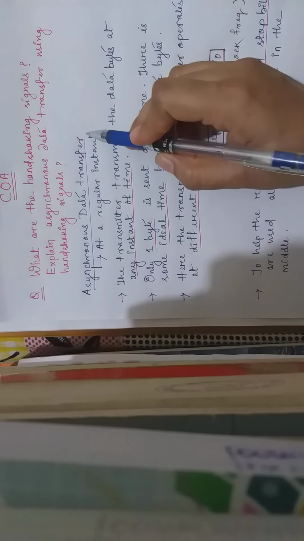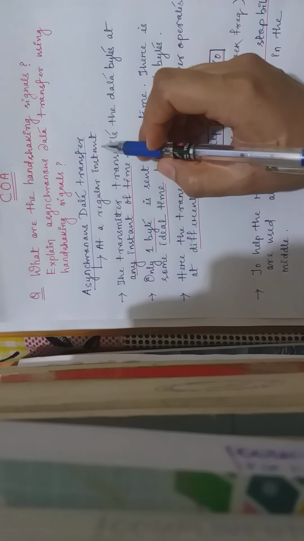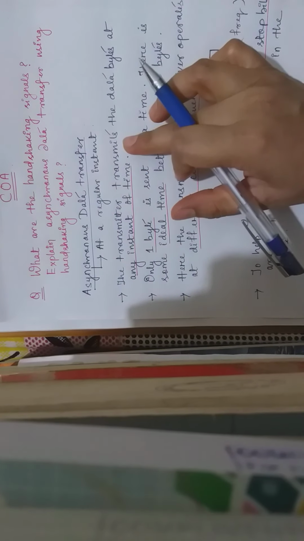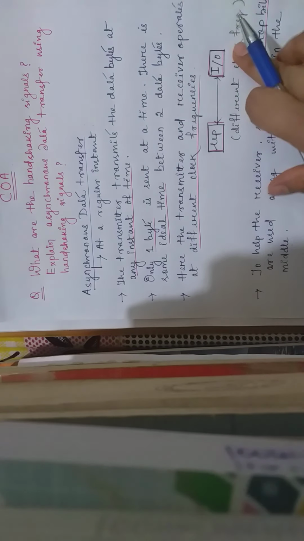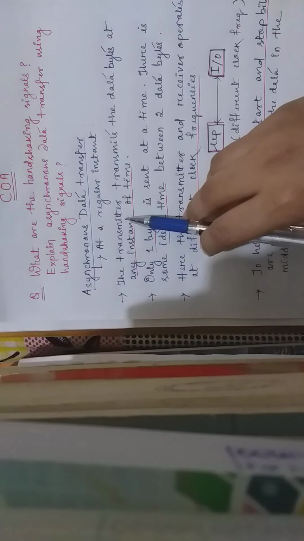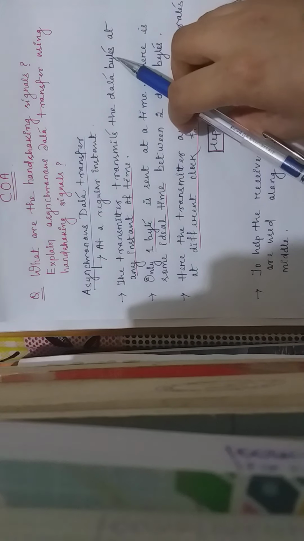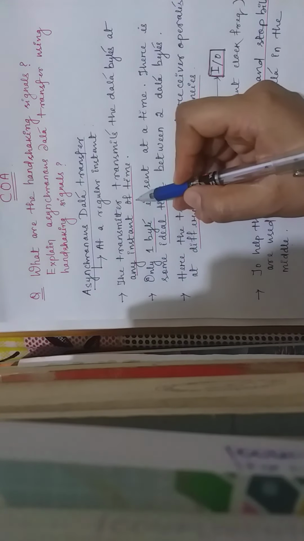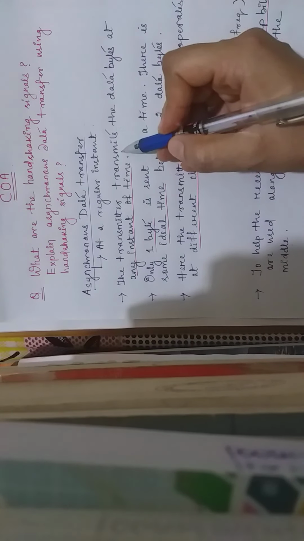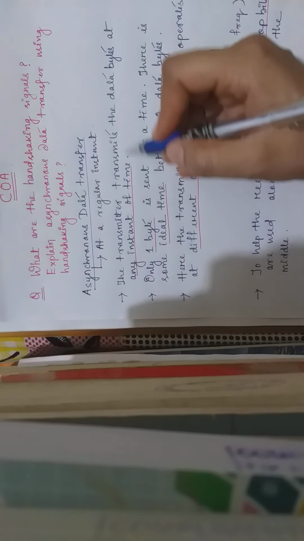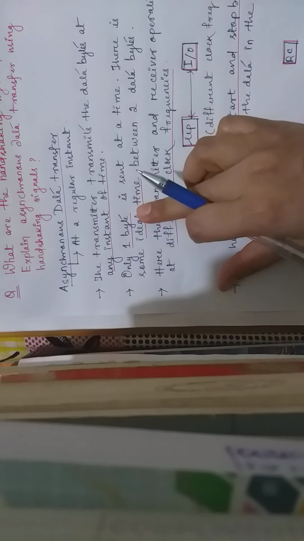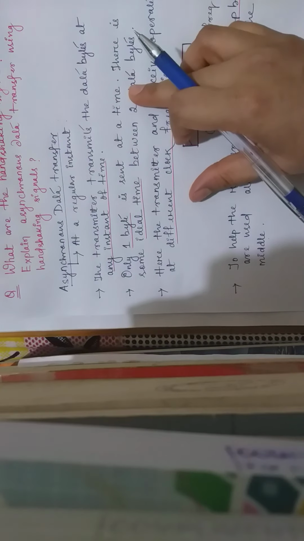Asynchronous data transfer means data transfer at an irregular instant. That means at any time the transmitter can transmit the data bytes to the receiver. Here the transmitter transmits the data bytes at any instant of time. Only one byte is sent at a time. There is some idle time between two data bytes.